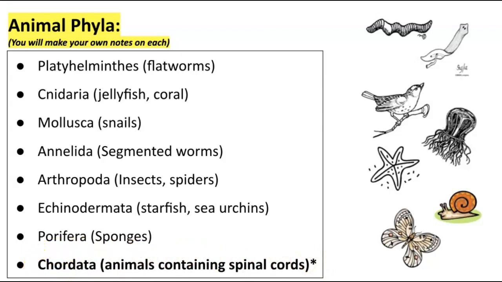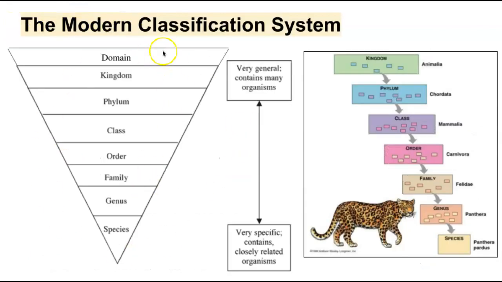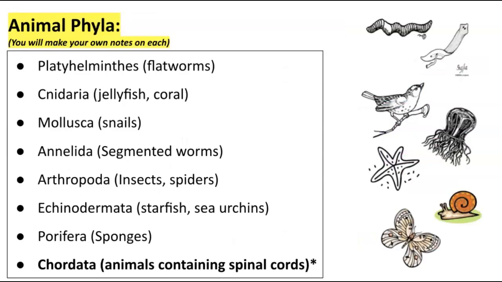A majority of the animals that you think of when you go to the zoo are going to fall in this chordata phyla. So you need to go down one more step, and we need to know some of the chordata classes. So if you remember, we are looking at this diagram. You've learned 4 plant phylums, and you're learning 8 animal phylums. And then within the chordata phylum of animal, we're going to learn a couple more classes. And then that's it. We're not going to go any deeper, or else I would be forcing you to memorize 1.2 million species, which nobody knows, I don't think.